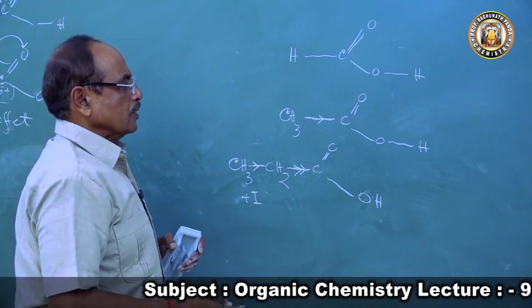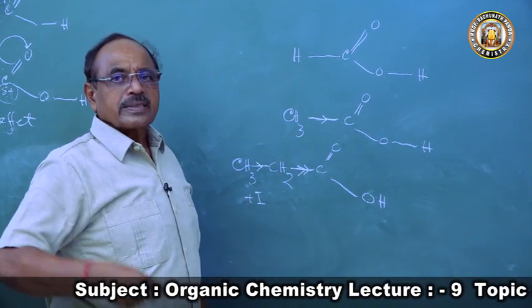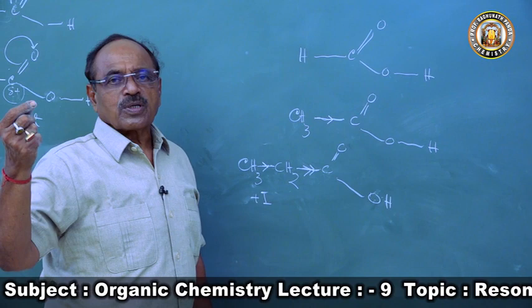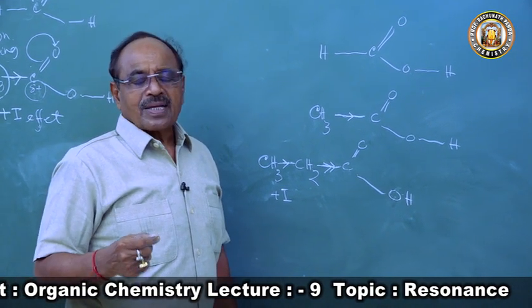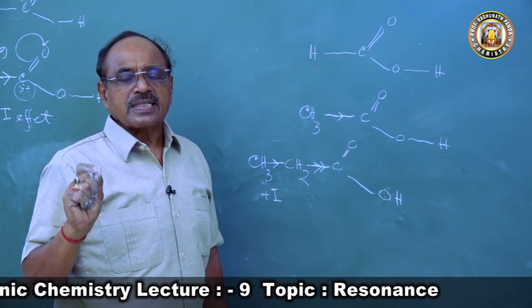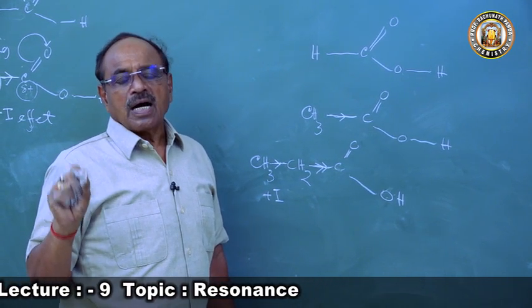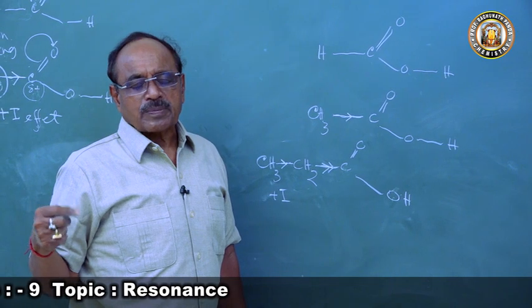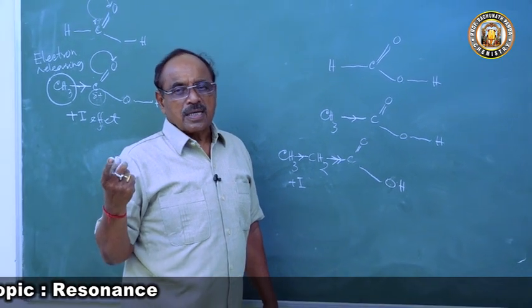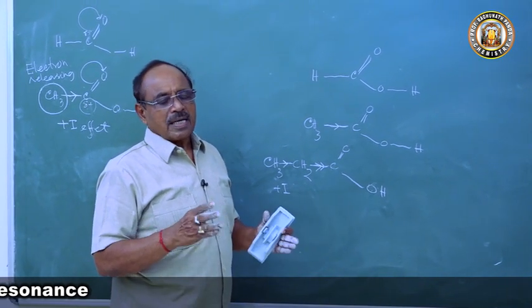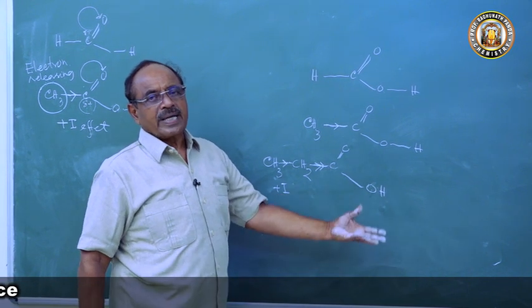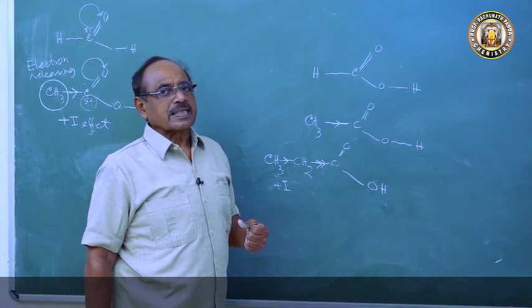So as we go along the homologous series of carboxylic acids, the acid strength decreases because of the plus I effect of the alkyl groups. Hence the plus I effect and resonance both explain the acid strength of carboxylic acids.